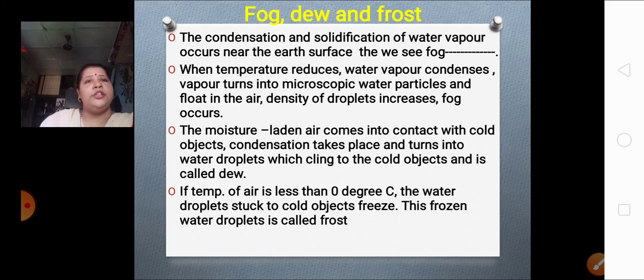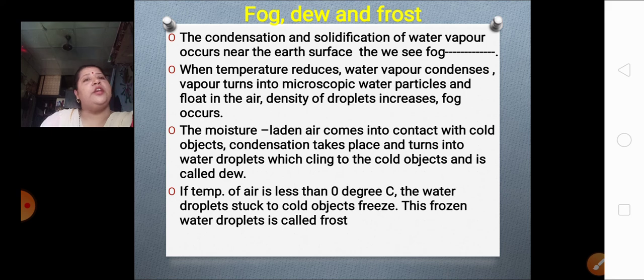Why are we able to see fog, dew and frost? Because the condensation and solidification of water vapor occurs near the Earth's surface.